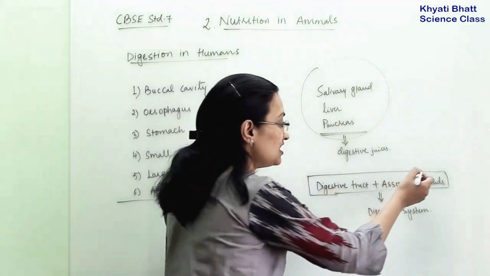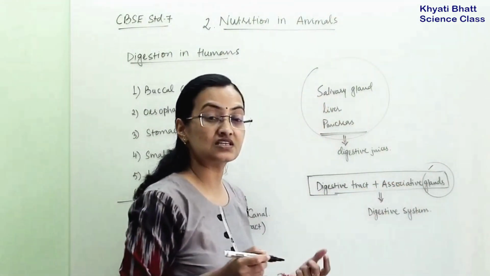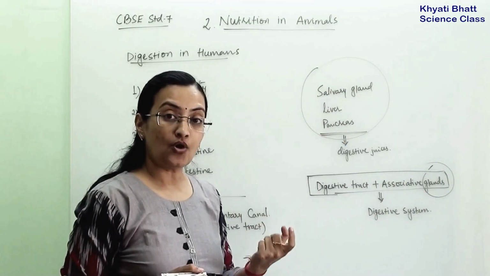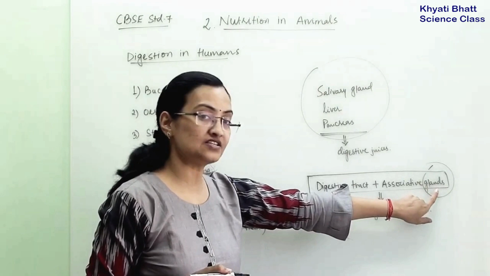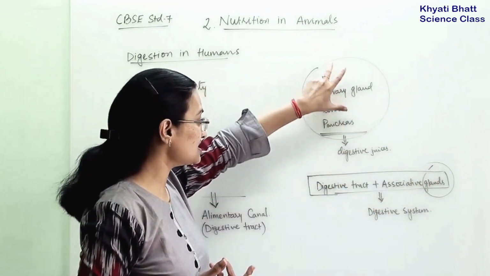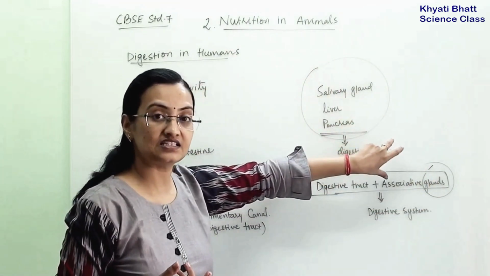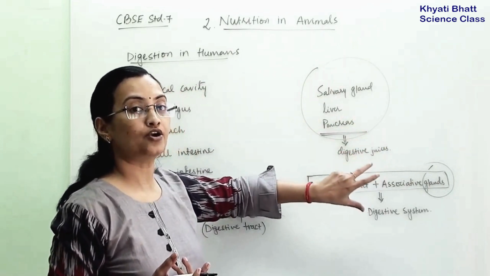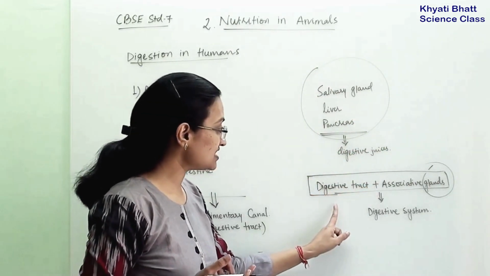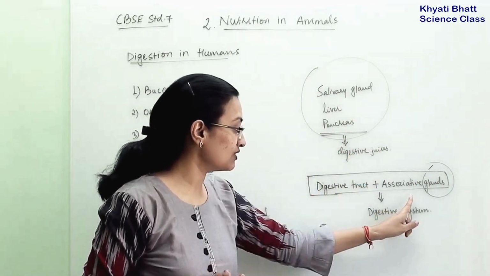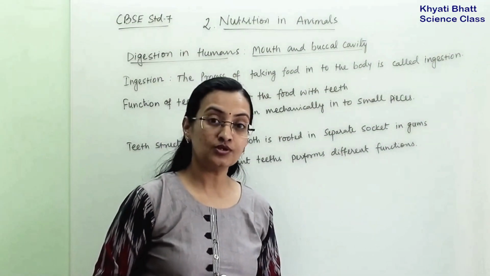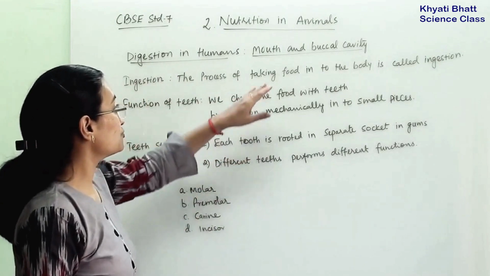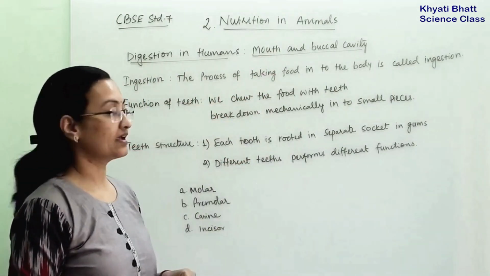Now what is the meaning of gland? A gland is a part of an organ or body which secretes enzymes or hormones. So these glands secrete digestive juices as they are part of the digestive system. So the digestive tract and associated glands make up the digestive system. Digestion in human beings: we are going to discuss the mouth and buccal cavity.